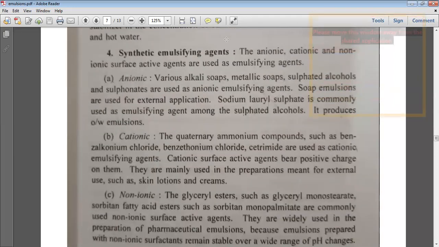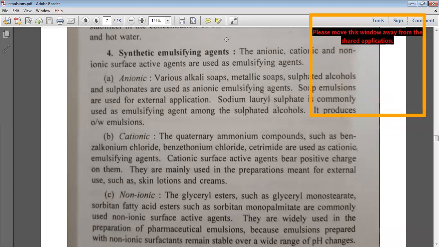You also have the cationic emulsifying agents, like the quaternary ammonium compounds such as benzalkonium chloride, benzethonium chloride, and cetrimide, which are used as cationic emulsifying agents.